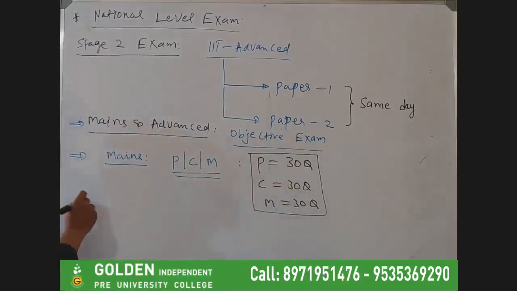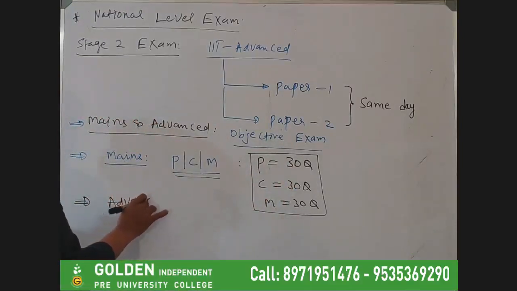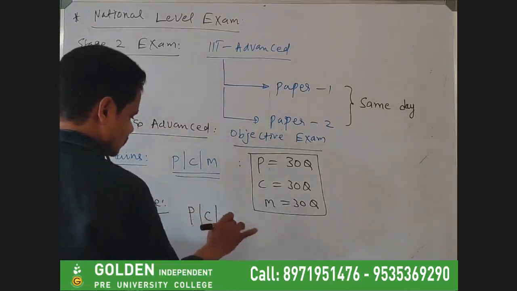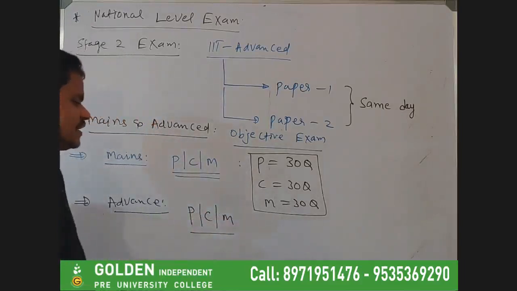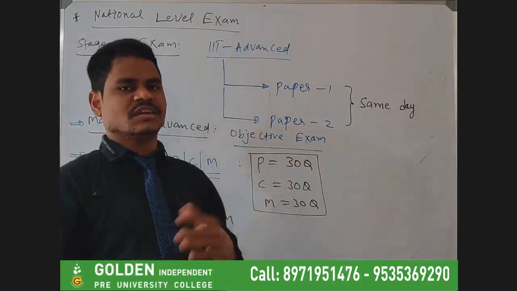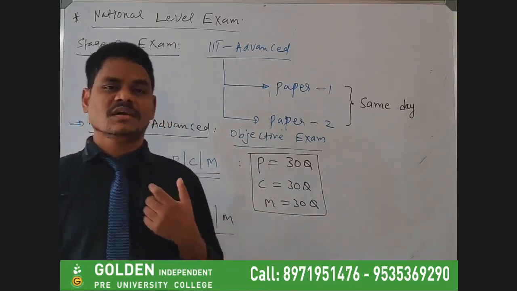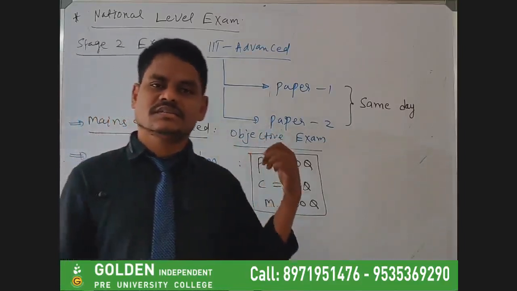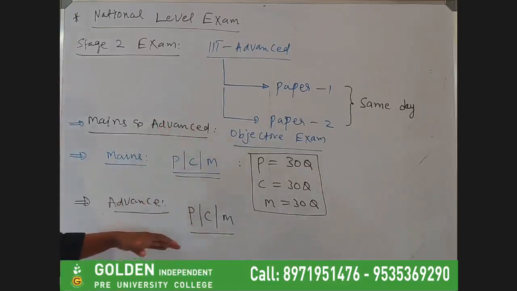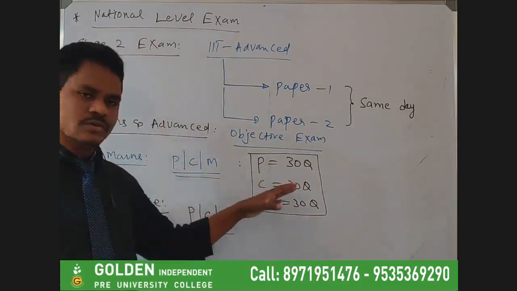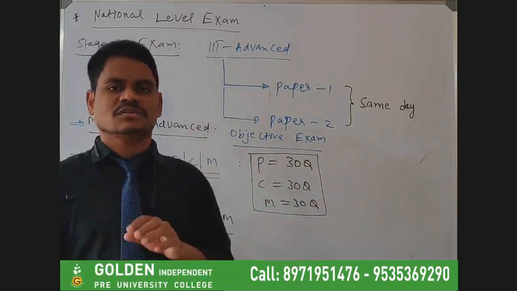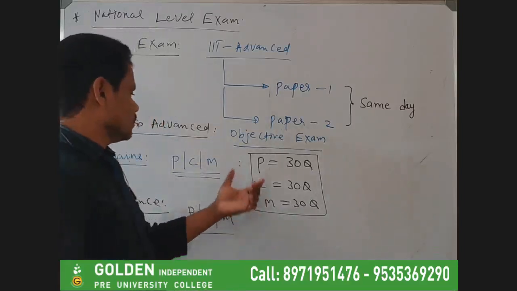And when it comes to the advanced level exam, the core subjects are again physics, chemistry and maths only. But here there is no particular pattern. They can give 20 questions or 30 questions, any number of questions, depending on the IIT that is going to conduct the exam. This is roughly the exam pattern, and both are objective oriented exams, and both have negative marking for wrong answers. So you have to be very careful.